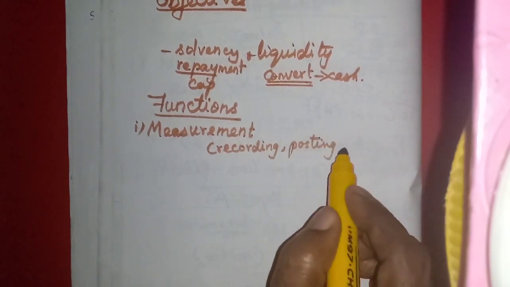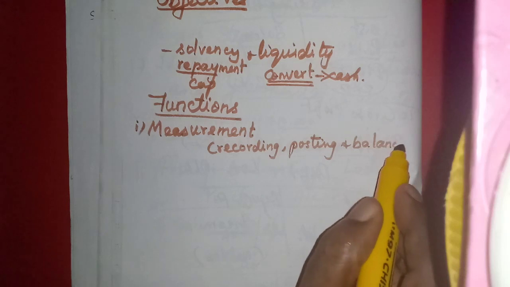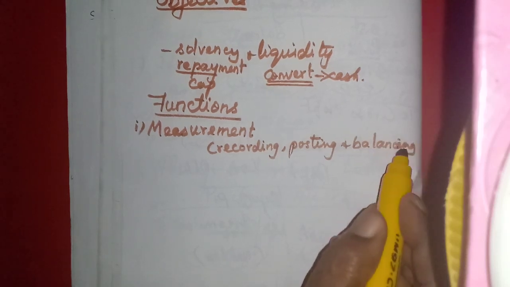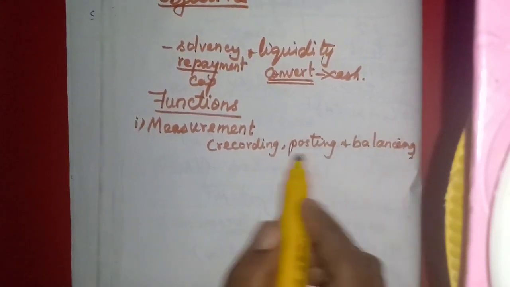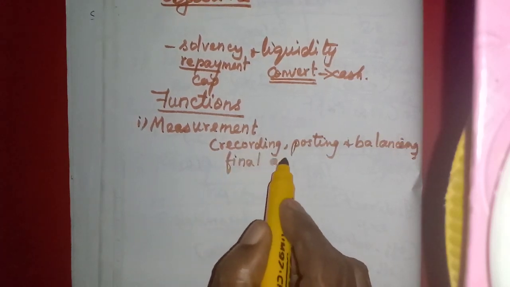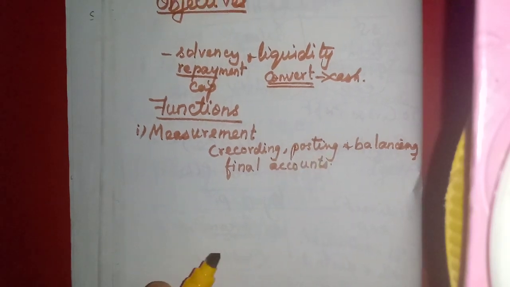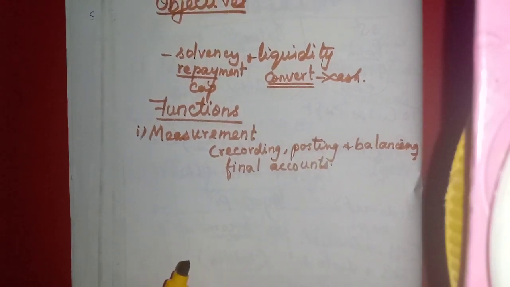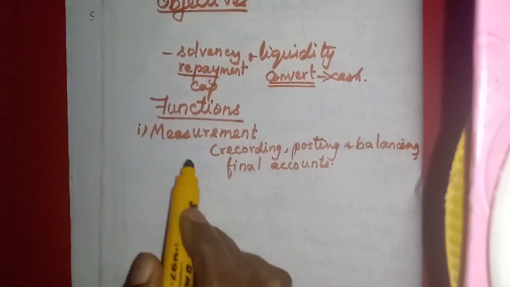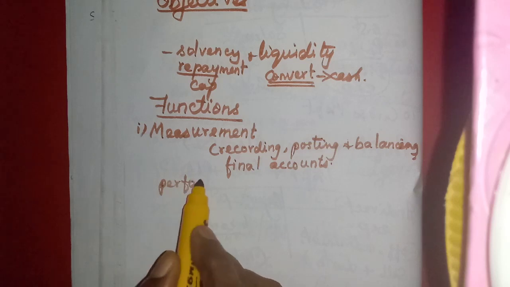Okay, then after balancing, with the balances we will prepare the trial balance, and from the trial balance we will prepare the final accounts. The financial statements we say, that is called measurement. Okay, what is that main function? So here, why is it called measurement? We can measure the performance of the business.